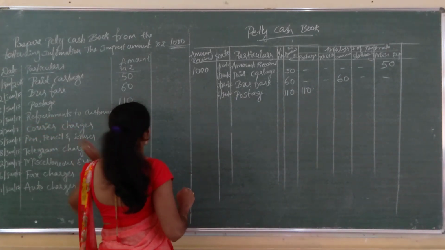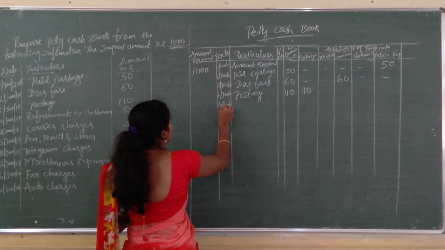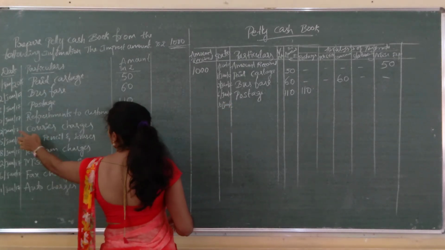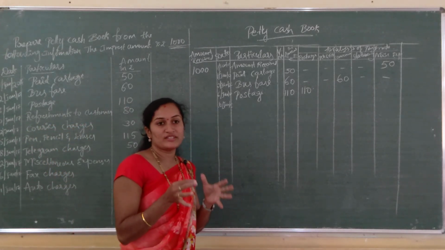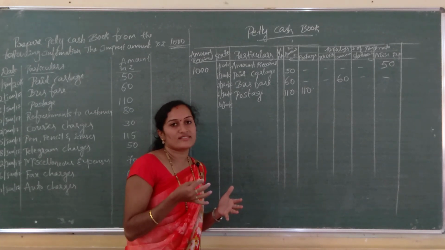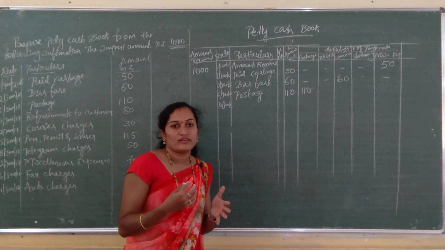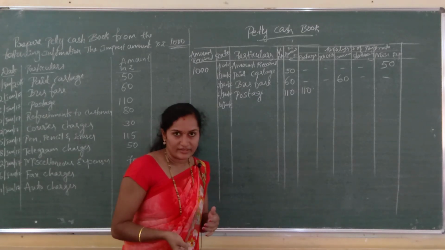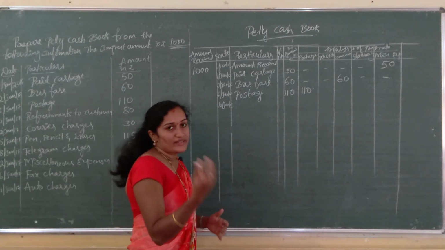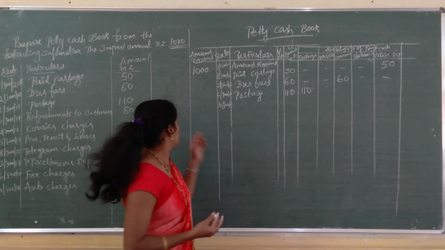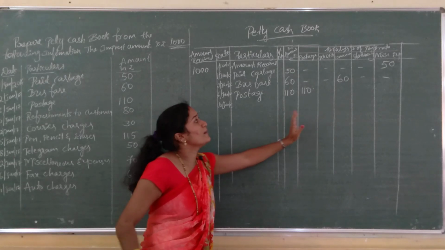Next one is 10th January 2017, refreshments to customers. Refreshments means tea or coffee provided to customers who come to the organization. For that you have to pay some amount to the canteen. That is refreshments to customers. Which column does it come under? Postage?